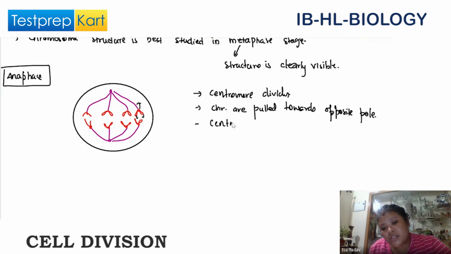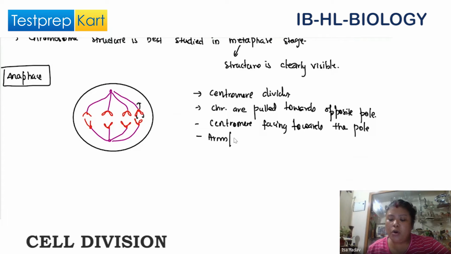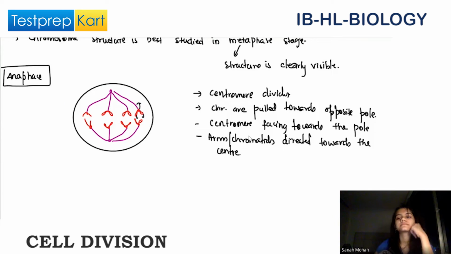So here the centromere is facing towards the pole, and the arms or chromatids are directed towards the center. This point is clear. Got it or not? Okay, all right.